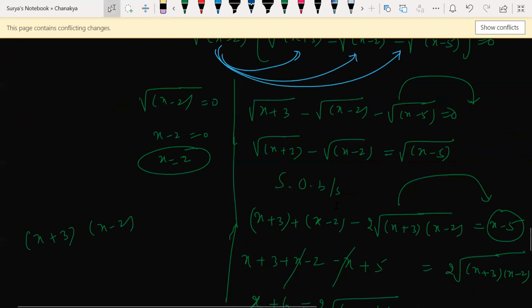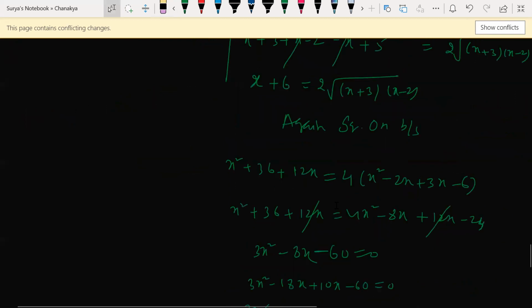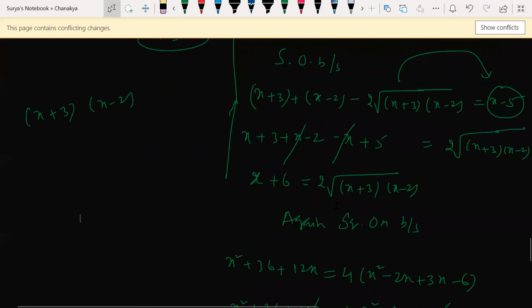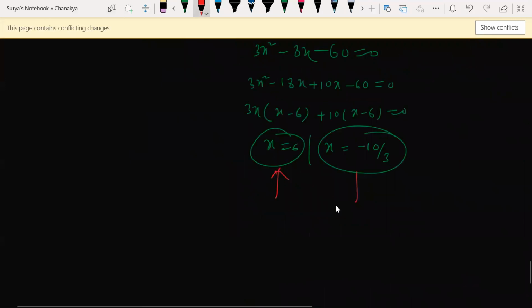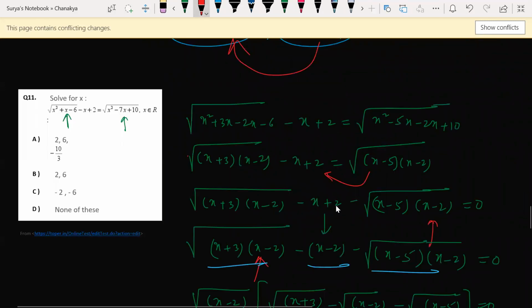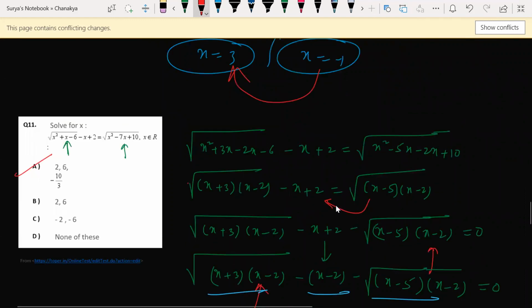Now here, solving for x is asked. So what are the x values we got here? X value 2, I got one value. Very good. 2, 6, minus 10 by 3. Option A is correct. Option A is correct or B is correct? Tell me which option is correct. Option B is correct.